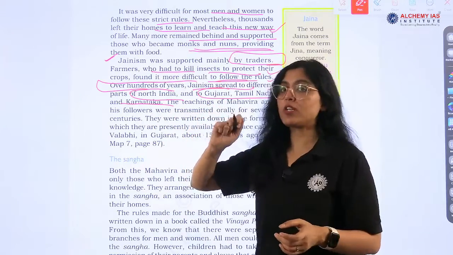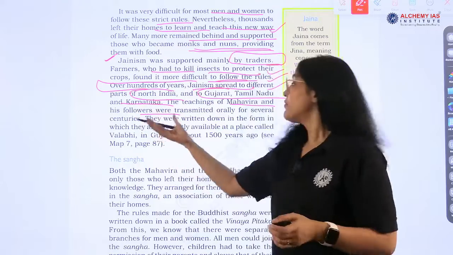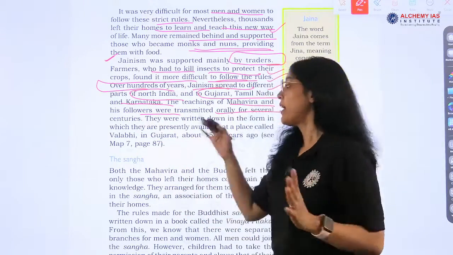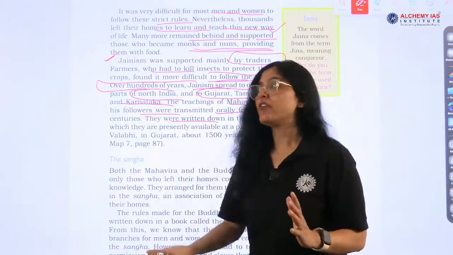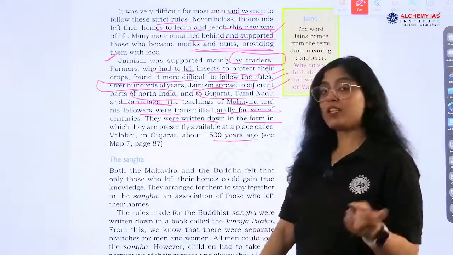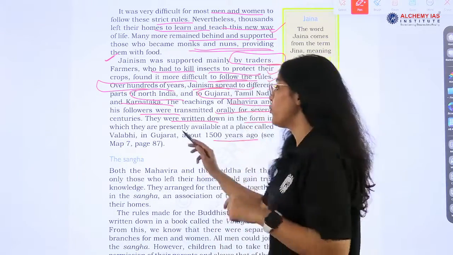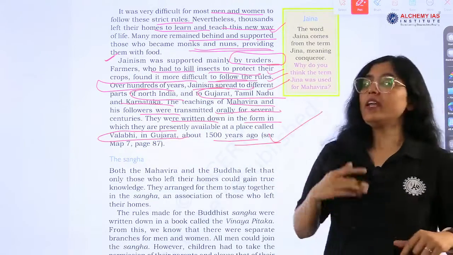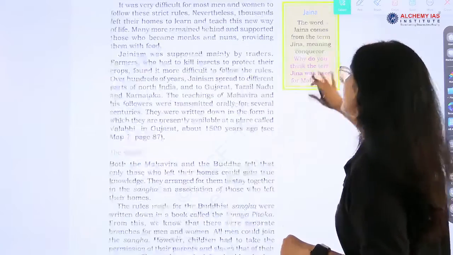The teachings of Mahavira and his followers were transmitted orally for several centuries after that, and then they were written down in the form in which they are available to us. And very important information, where were they written down? In Vallabhi, which is in Gujarat, about 1500 years ago. Now the Sangha. What are the Sanghas?